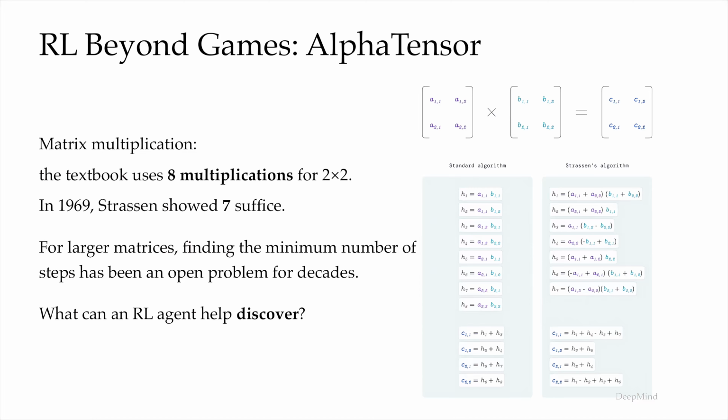So the natural follow-up question is, can we do better for larger matrices? As it turns out, for most matrix sizes, the minimum number of multiplications is still an open question. Mathematicians have chipped away at it for decades, finding small improvements case by case, but there's no general method. In the 50 years after Strassen, nobody even improved the 2x2 bound. In fact, people have now proved that 7 is the best achievable upper bound. You cannot do better than 7. For a lot of the larger matrix multiplication problems out there, the question remains open.